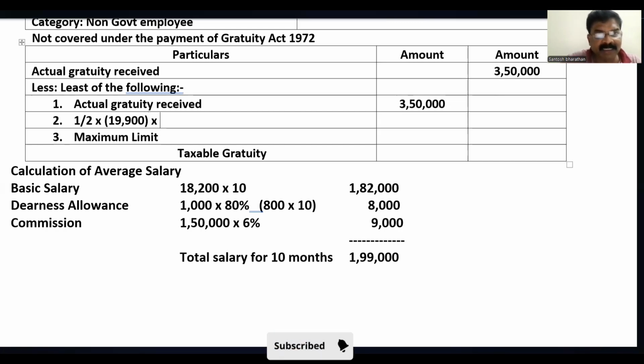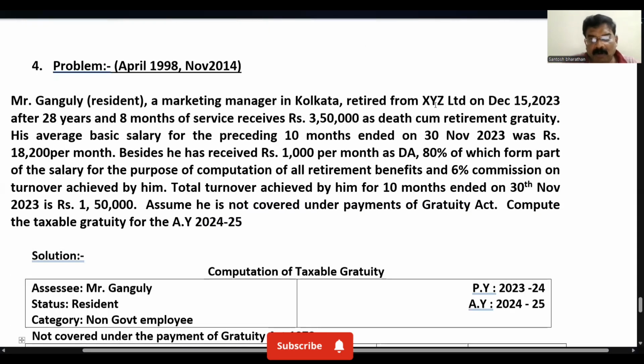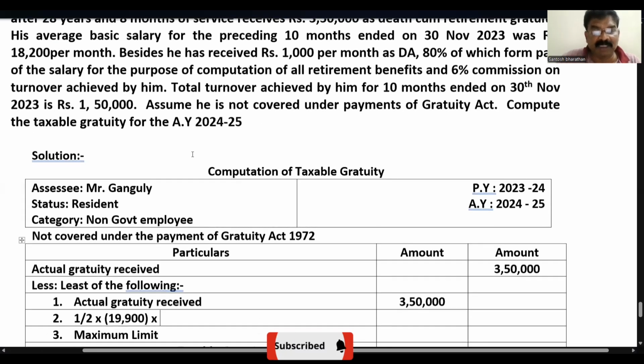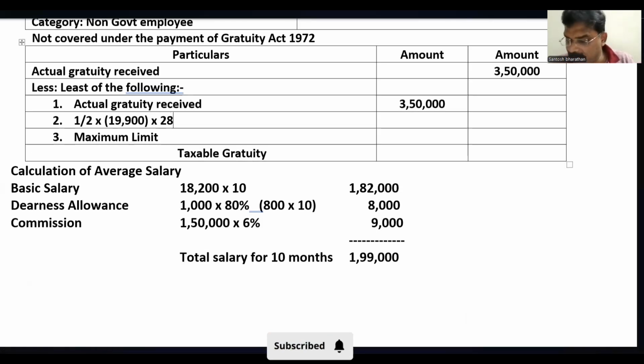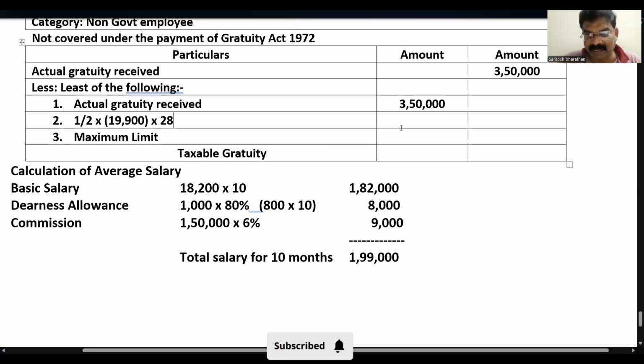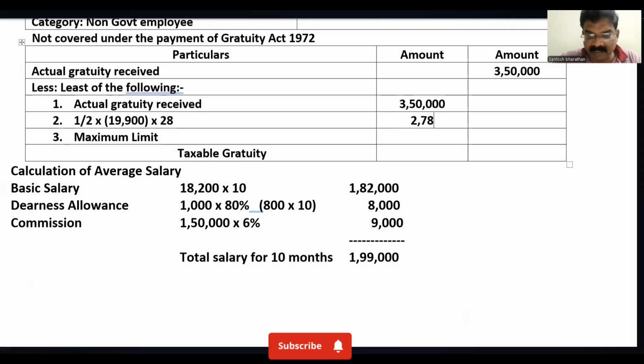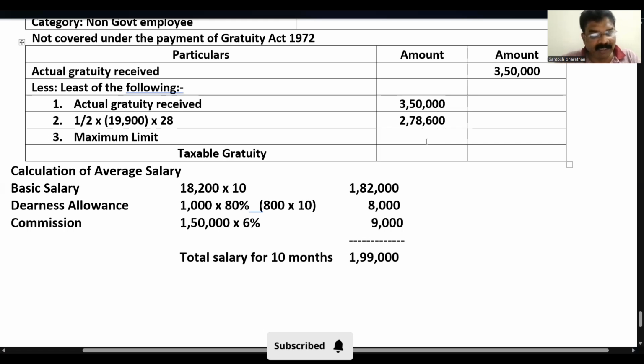Into service period. I'll go back to the problem. For how many years and months? 28 years and 8 months. Since he is not covered under the Payment of Gratuity Act, fractions of months should be ignored, so we take only 28. Therefore, 19,900 into 28. How much do we get? 5,57,200 divided by 2 gives around 2,78,600. The maximum limit again will be 20 lakh.